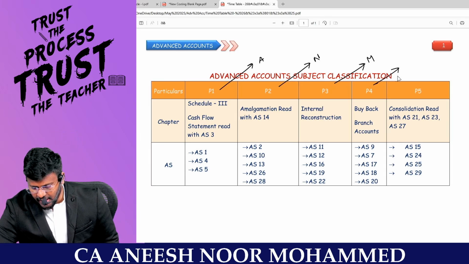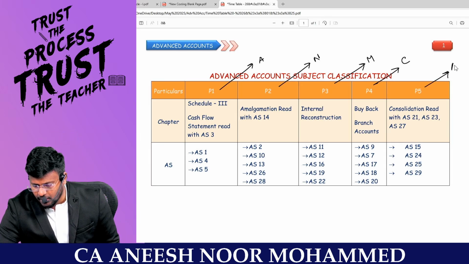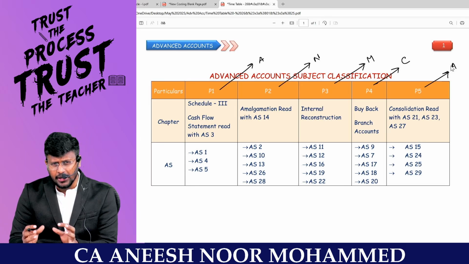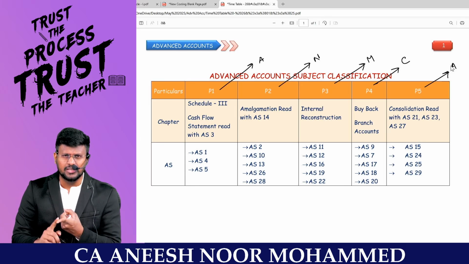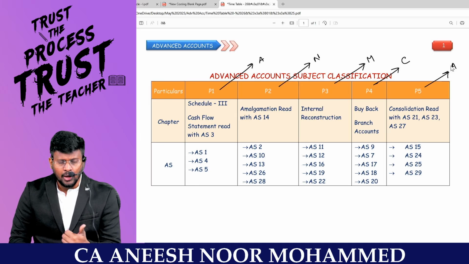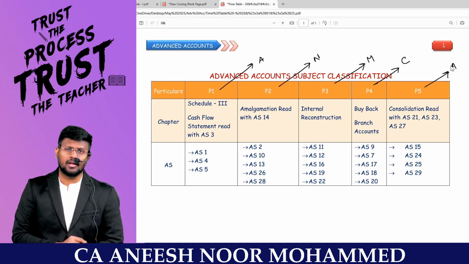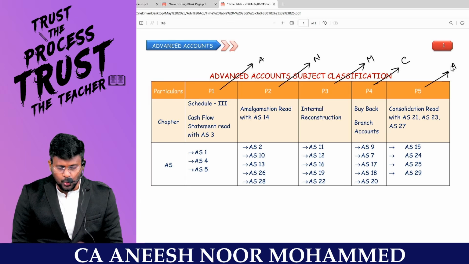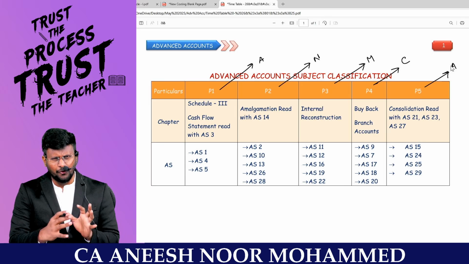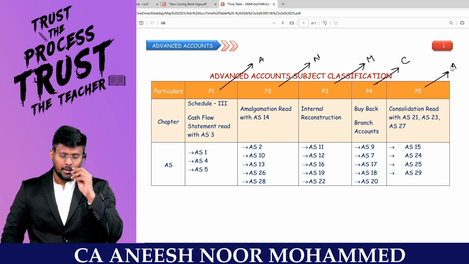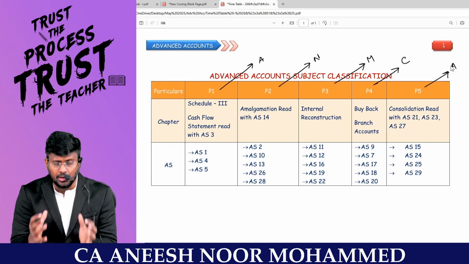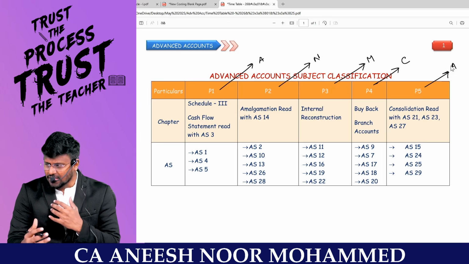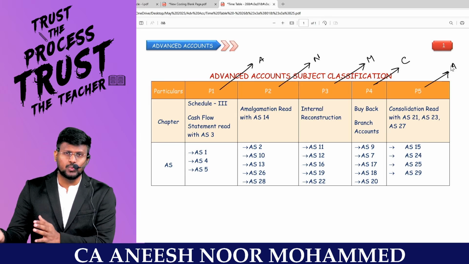So once you are studying with us, you can complete your 2 things called CA. This is the classification of any subject, whether it is Advanced Accounting, DT, IDT, Law, Auditing, anything, my dear lovable students. In part 1, the first chapter we will be doing is Schedule 3. That is a format-based chapter, because once we have studied Schedule 3, you can approach amalgamation, IR questions and all, because all the questions of those chapters will be in this format.